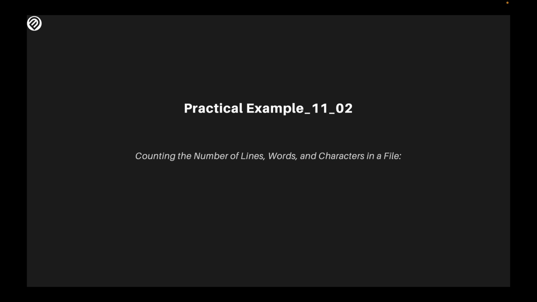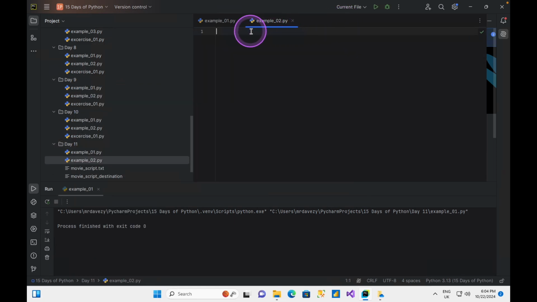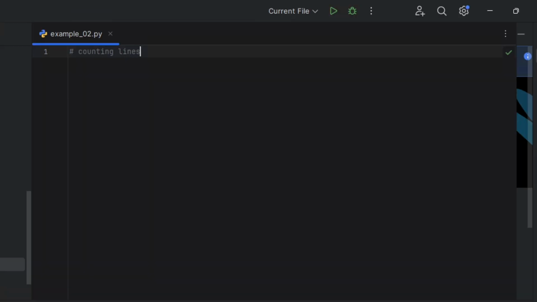The second example we could do is to count the number of lines, words and characters in a file, which is very, very possible. To do this, we're going to be writing a function. It makes more sense to write a function so that we can always repeat and reuse it. Going over to my environment, I'm going to call this example 2. Just going to close that. I'm going to close this example 1. Okay, call this counting lines, words, and characters in a file.